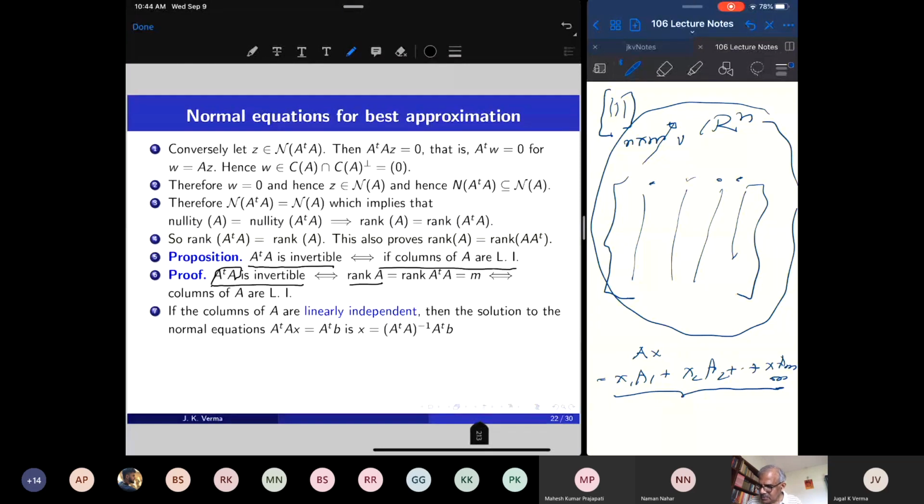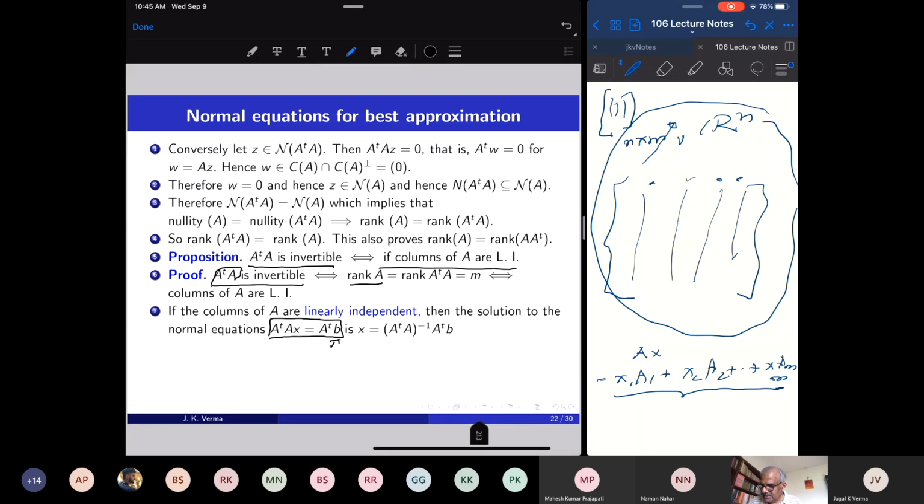Our normal equations were these: A transpose AX equal to A transpose B. To find the best approximation of B in the column space of A, which is AX, we have to solve these normal equations. But if the columns of A are linearly independent, A transpose A turns out to be invertible.